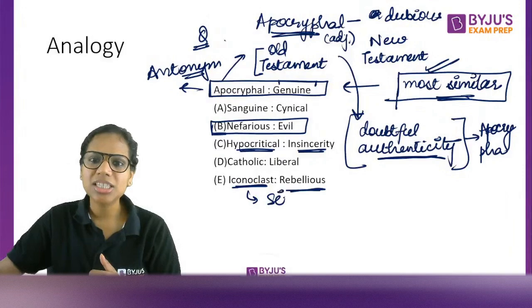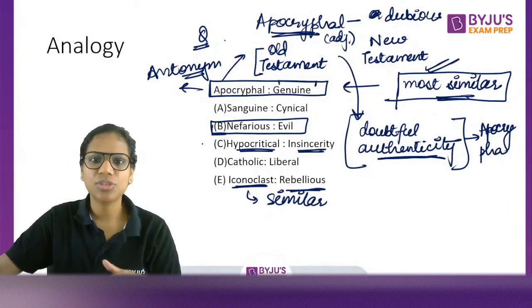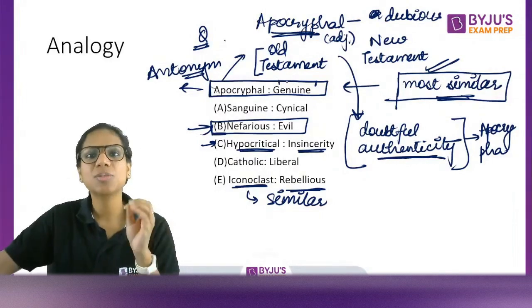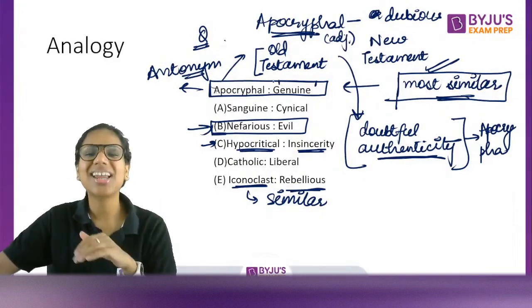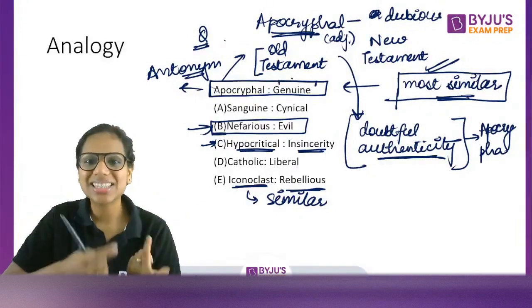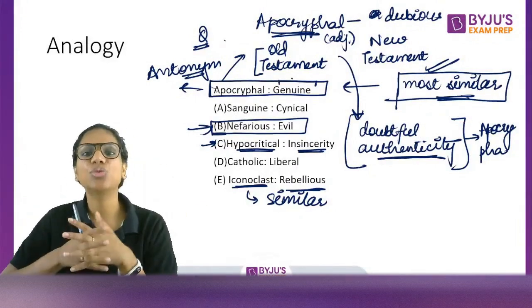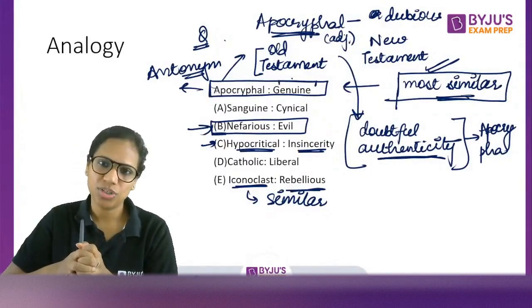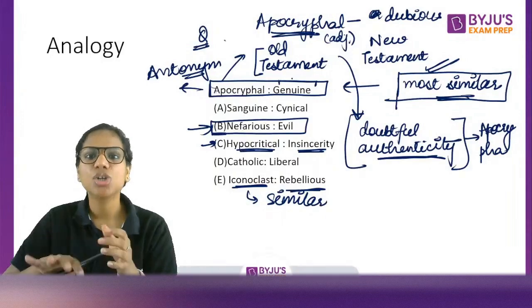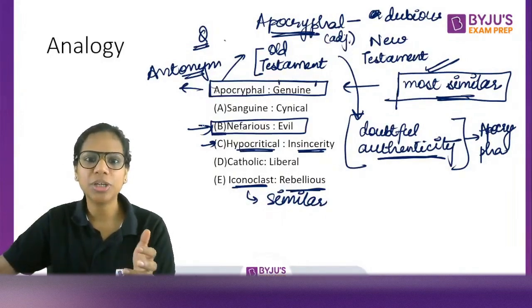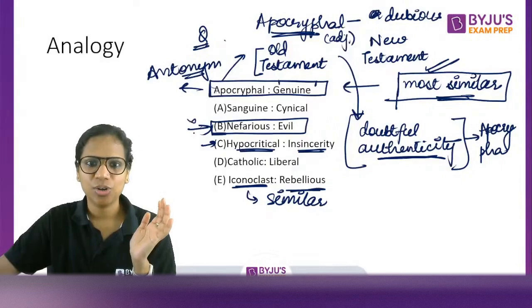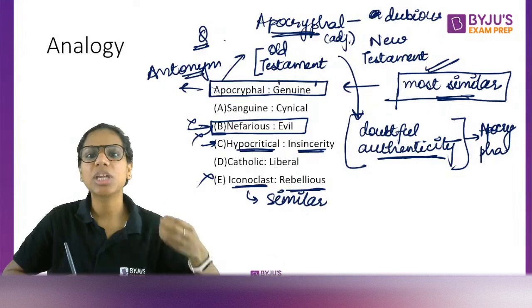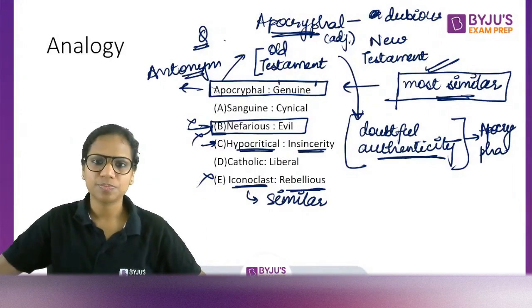So if you see, this has a similar synonymous relationship, this has a similar relationship, and this also has it. So probably then this is not a synonym pair. This much is clear. Most likely it is an antonym pair. So you can make guesses like this in the exam in case you do not know the exact nature of the relationship between the two words. Because ultimately we have to mark something, right? So in case you are able to eliminate based on such grouping, nothing like it. So B, C and D are eliminated, because nefarious is wicked, evil, immoral, etc.